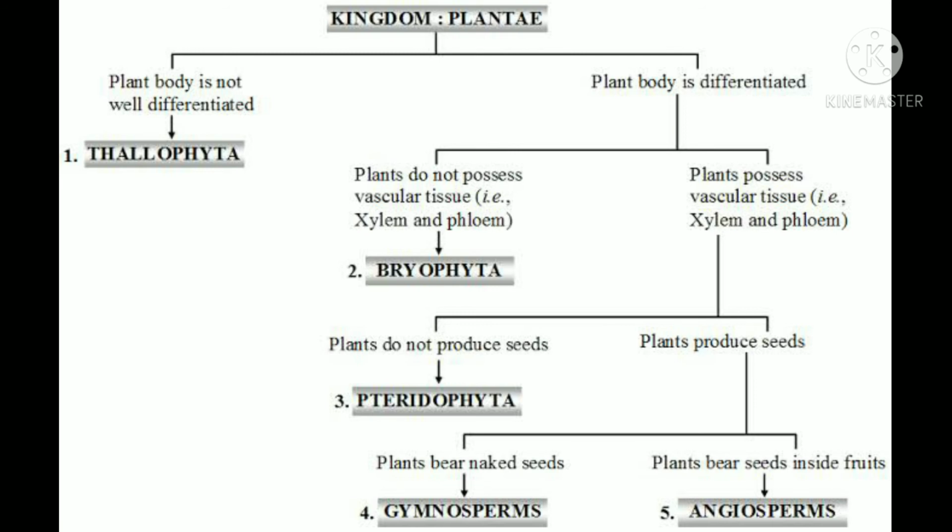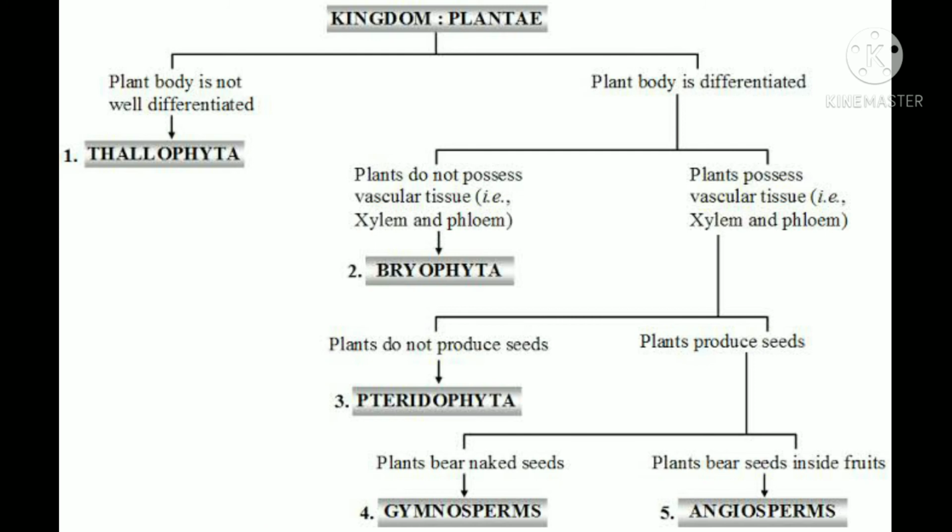So let us again revise what we have studied. In the plant kingdom you will study about Thallophyta, that is algae, and about Bryophyta, Pteridophyta, gymnosperms and angiosperms. The Thallophyta are the plants whose body is not differentiated.